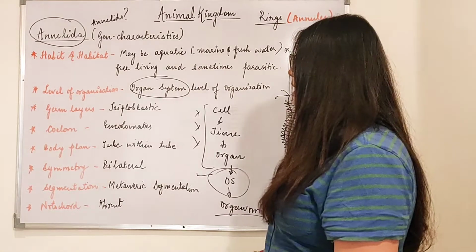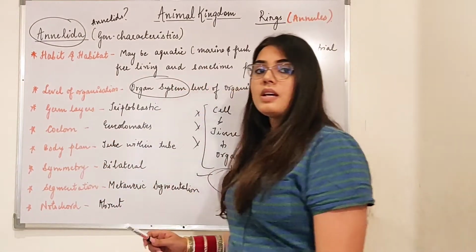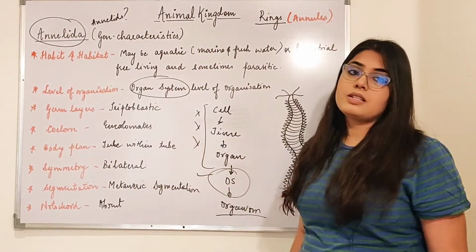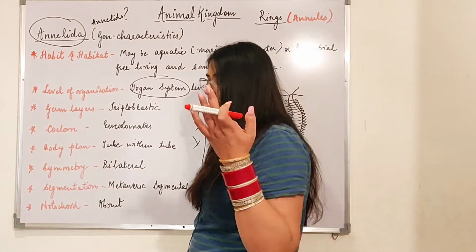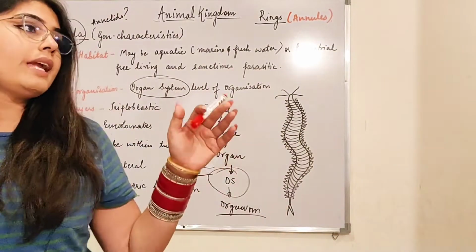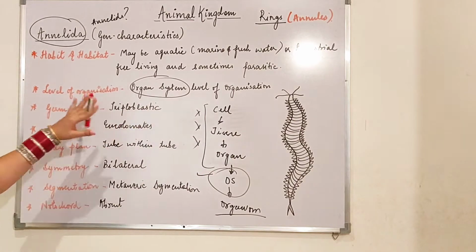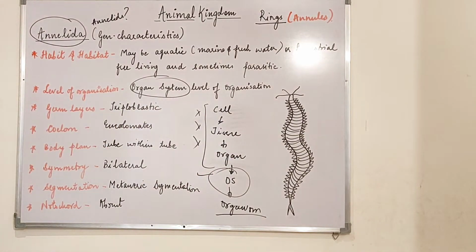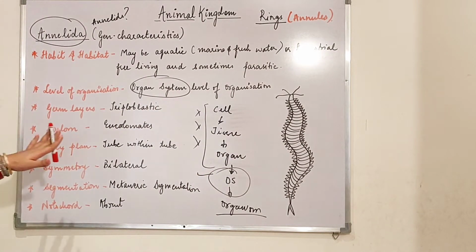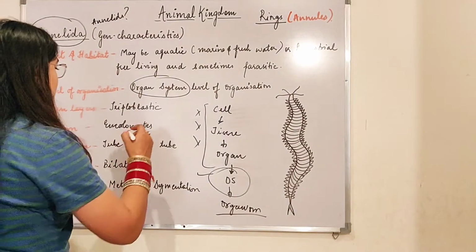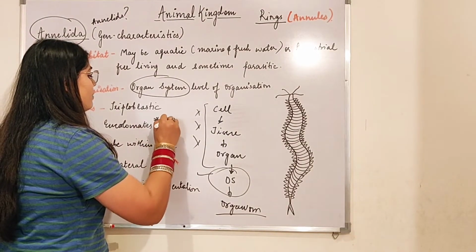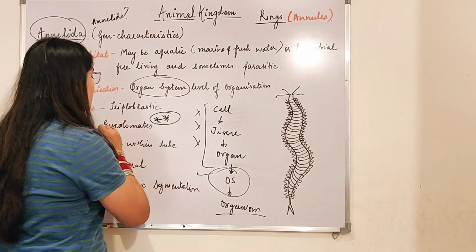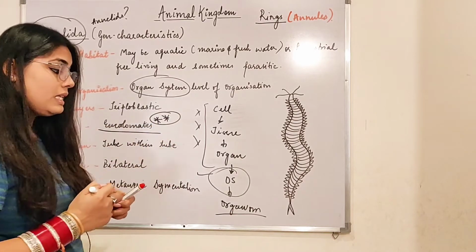Then next come the germ layers, beta. They have triploblastic germ layers. That means all three germ layers, the ectoderm, endoderm and mesoderm, are present. Now for the very first time, I am putting a star. For the very first time, beta, eucoelomates are seen.